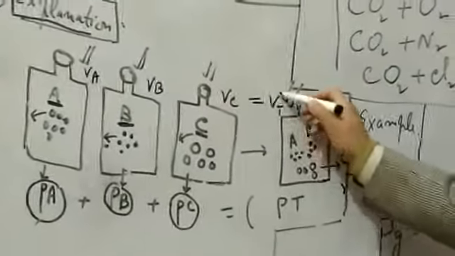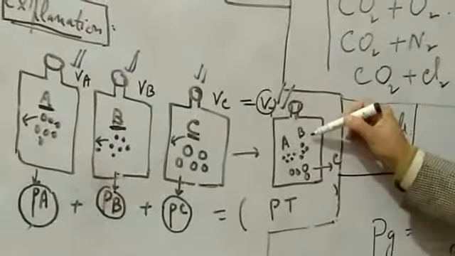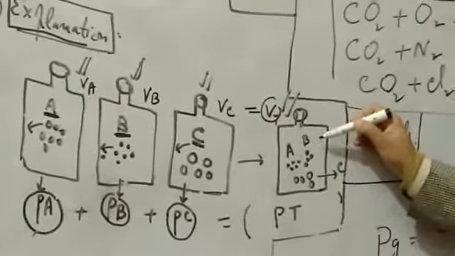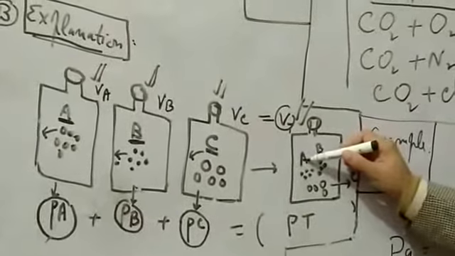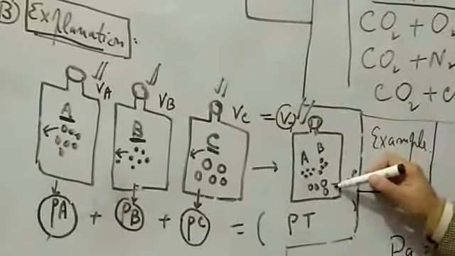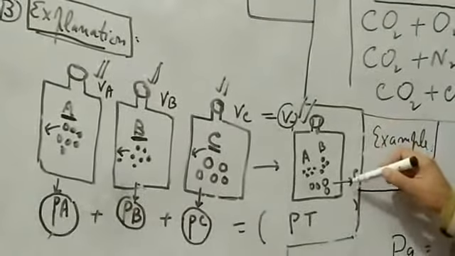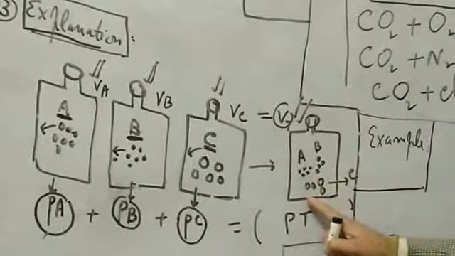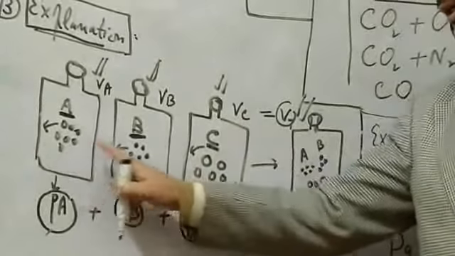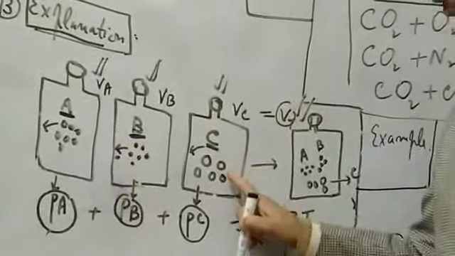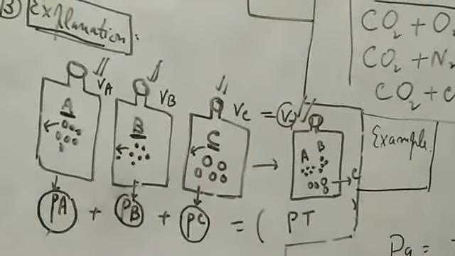Keep in mind this point. That is, the volume of this container in which we have enclosed all the three gases A, B, and C is the same as that of the gas A container, gas B container, and gas C container.